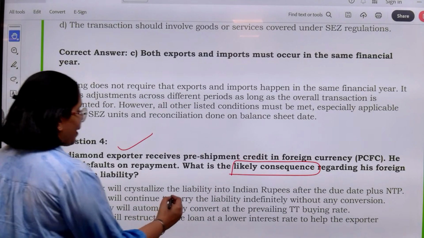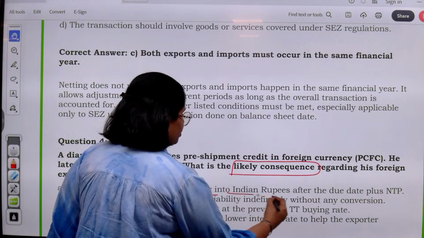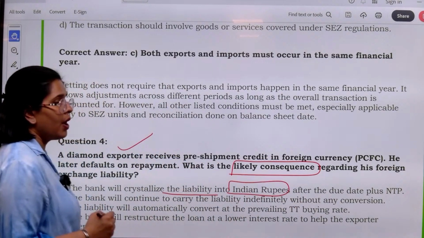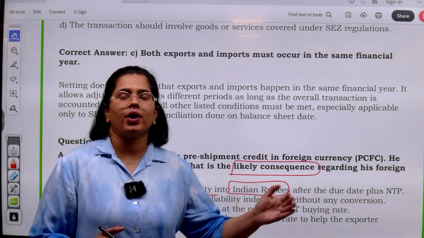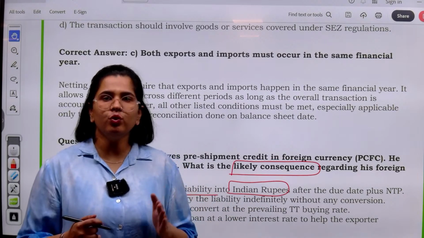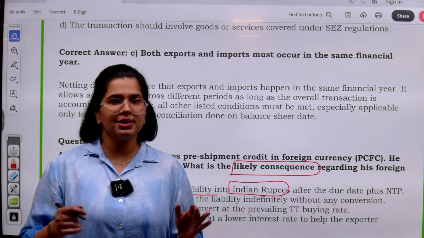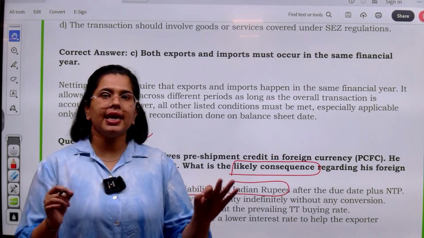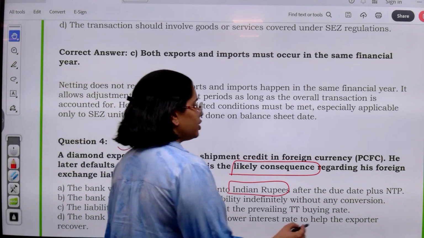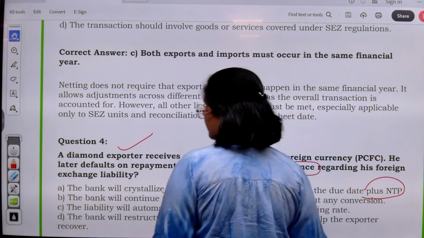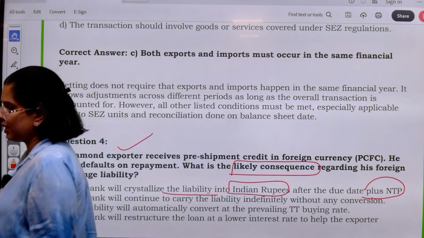See, the bank will crystallize the liability into Indian rupees because we don't want forex risk beyond that point. We have to convert it into Indian rupees so that we know what is the exact amount we have to recover, after the due date plus the normal transit period. What does normal transit period mean?